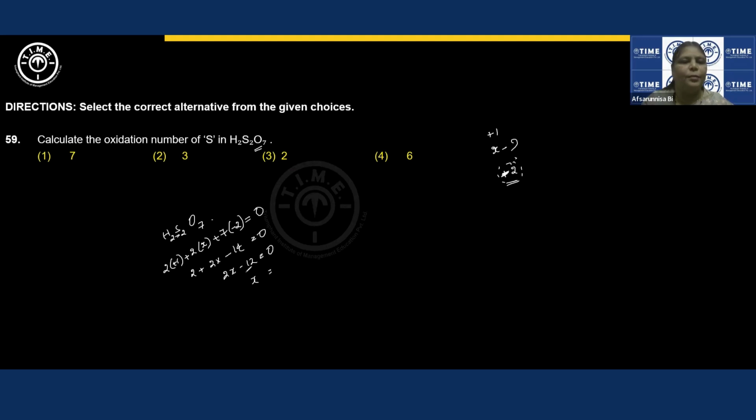So 2x minus 12 is equal to 0. X is equal to, if it goes this side, I'll get it as plus 6, right? So plus 6 is the oxidation number. Generally, the valencies that are exhibited in the compounds, we consider it as their oxidation numbers.